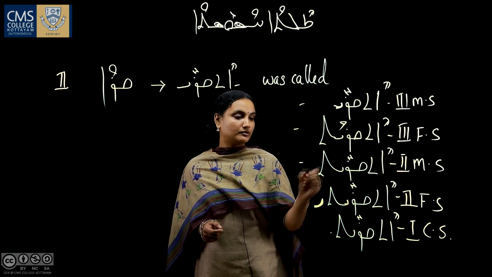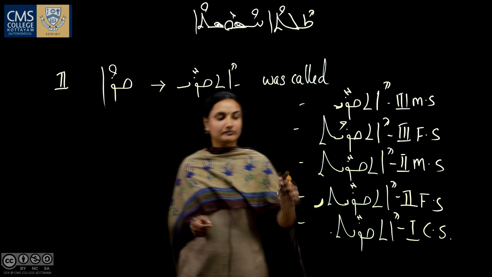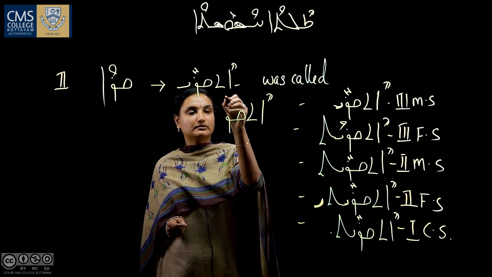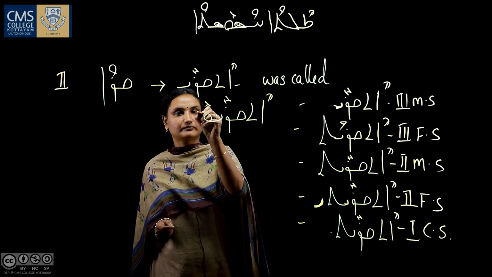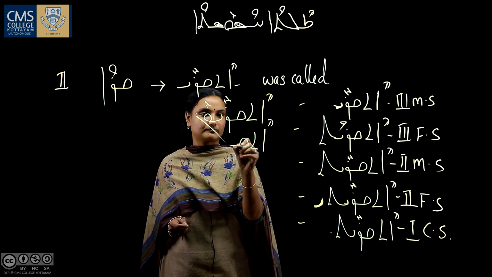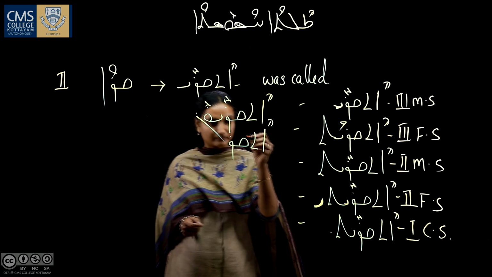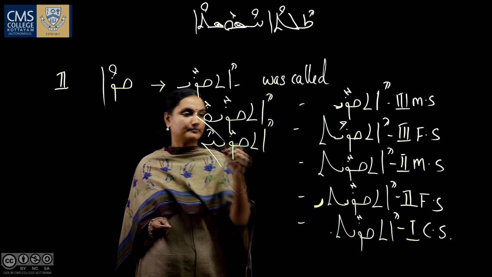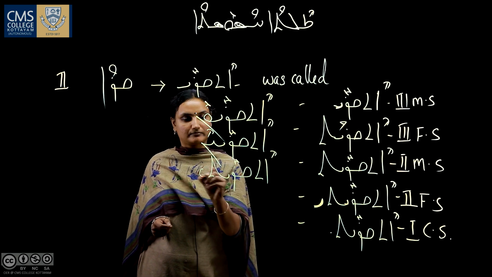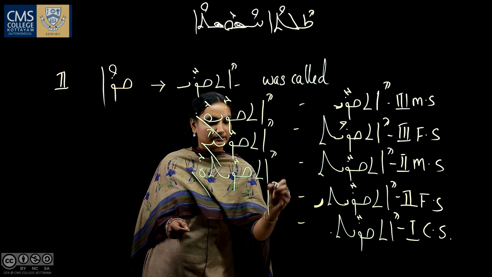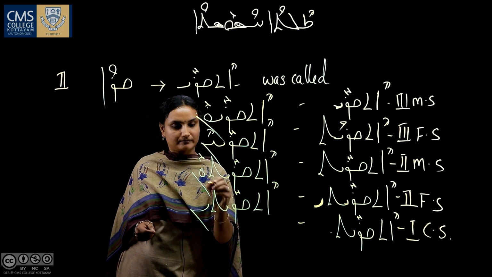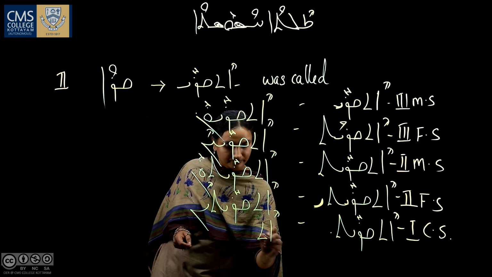Then we will go to the plural forms. Ethqriyun. Next one, Ethqriyin.